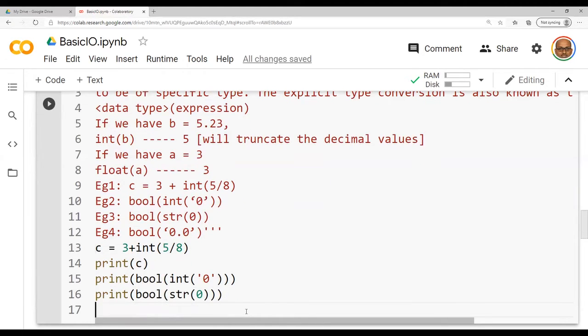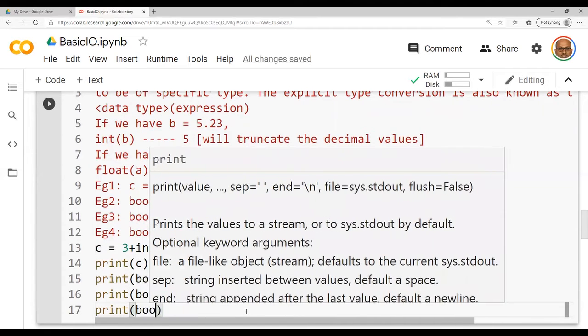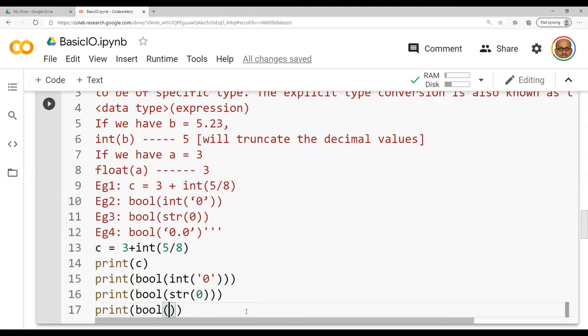Then the last one is Boolean of, within quotes they have given 0.0. This is not a float, whereas this is a string. So you are going to have the answer True.